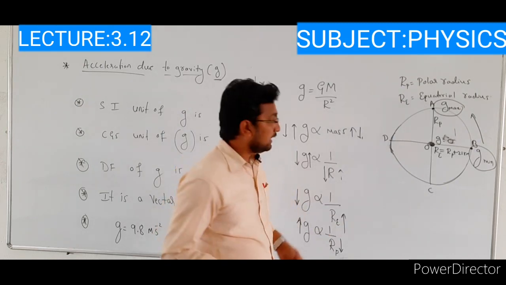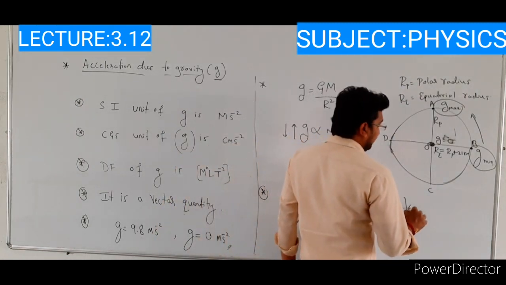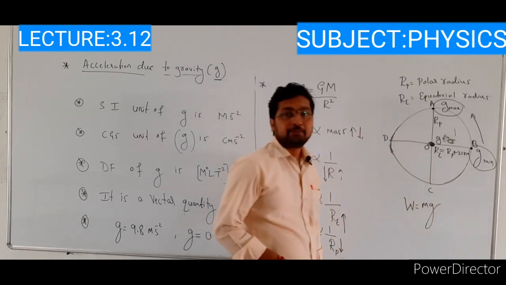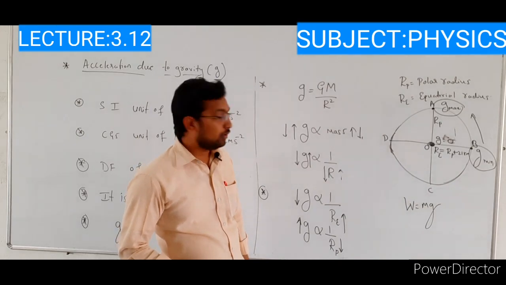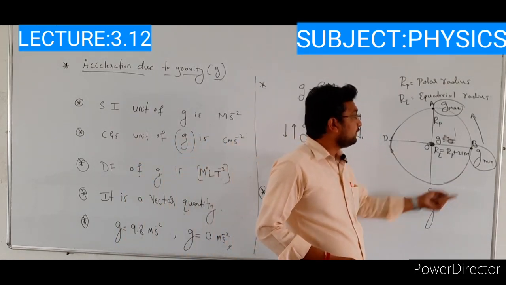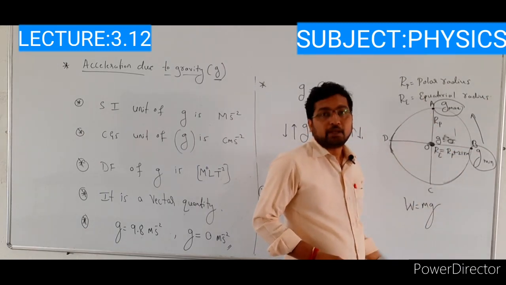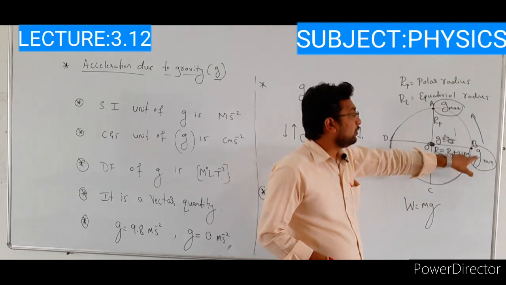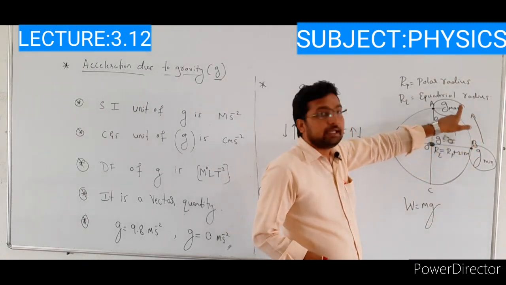Already we know that weight is the product of mass and acceleration due to gravity. So here the body is moving from point B towards point A. In that case, the acceleration due to gravity value goes on increasing.